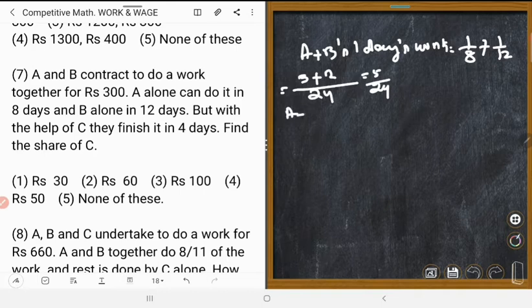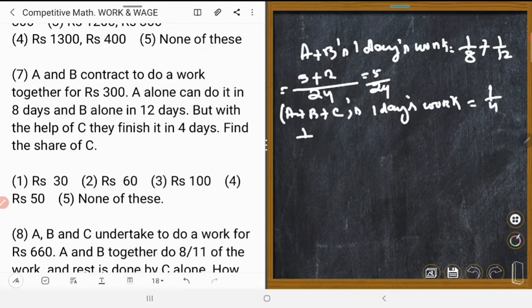A plus B plus C's 1 day's work is equal to 1 upon 4 part.